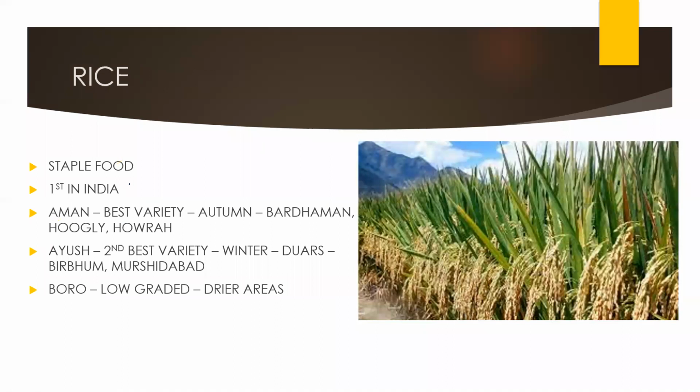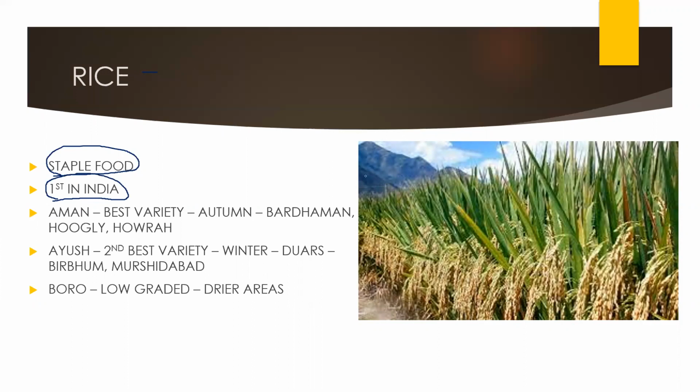Now rice is the most important part of this chapter. Maximum questions will come from rice. Rice is a staple food. What is a staple food? Most people eat rice in West Bengal. Suppose in Uttar Pradesh the staple food is wheat, but in West Bengal the staple food is rice. West Bengal ranks first in rice production in India.